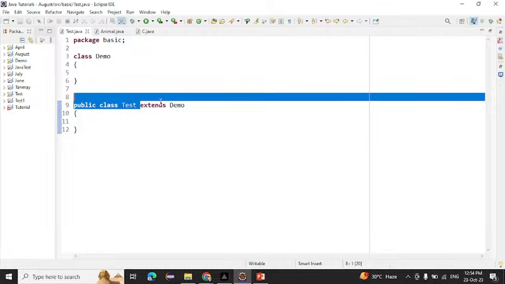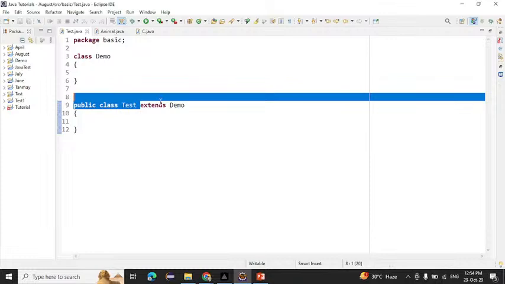And another one is, what is meant by multi-level inheritance? Grandfather, father, son. It's like a tree diagram. We can say that one derived class is inherited by another child class. That is known as multi-level inheritance.